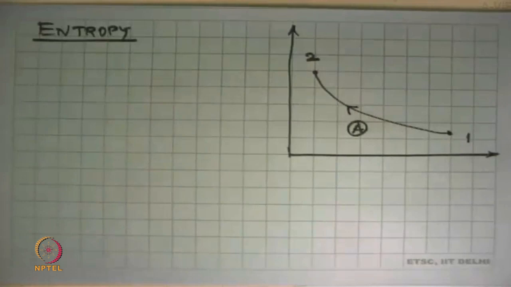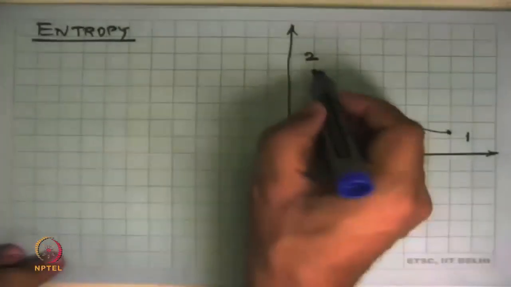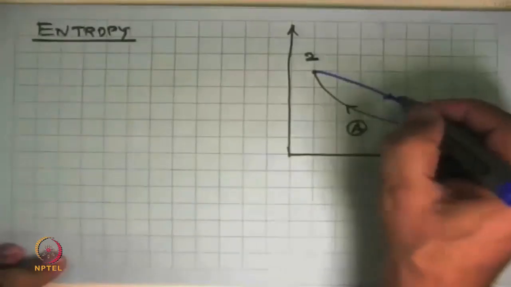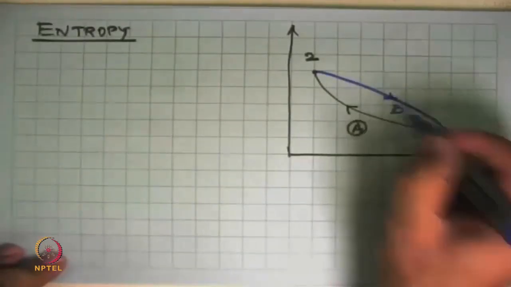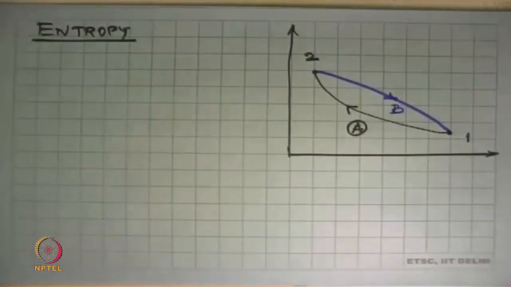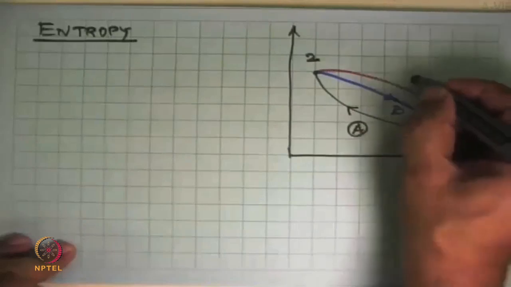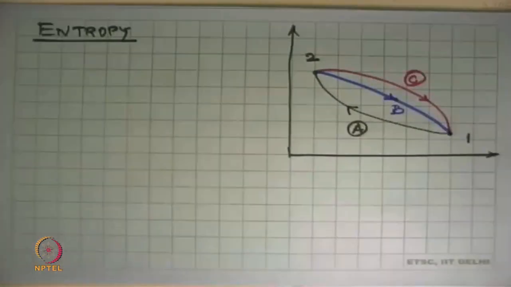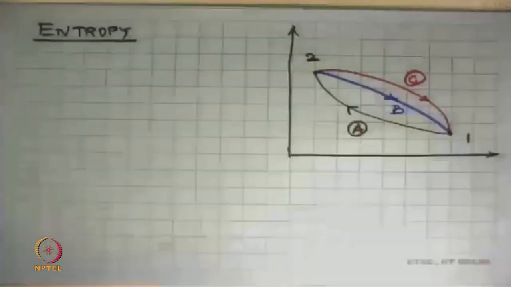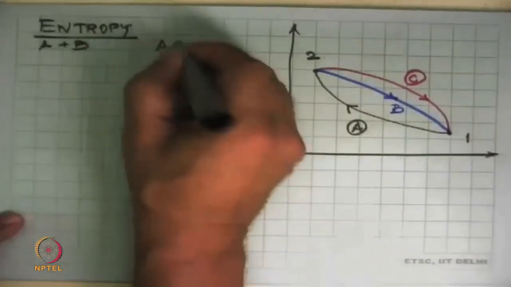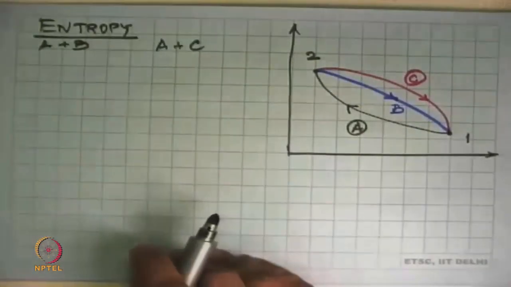During this time, there is some work transfer and heat transfer in the system. And then we complete the cycle by saying that there is one path which is B, which brings it back. And we also define yet another path by which we complete the cycle. This is C. And yesterday we looked at two cycles. We have A plus B is one cycle and A plus C, this is the other cycle.